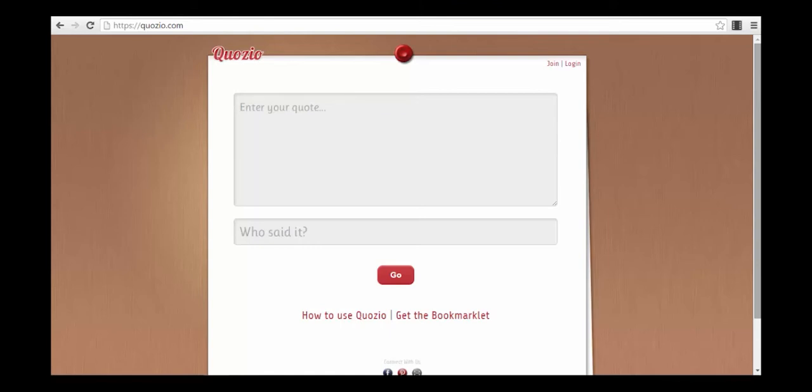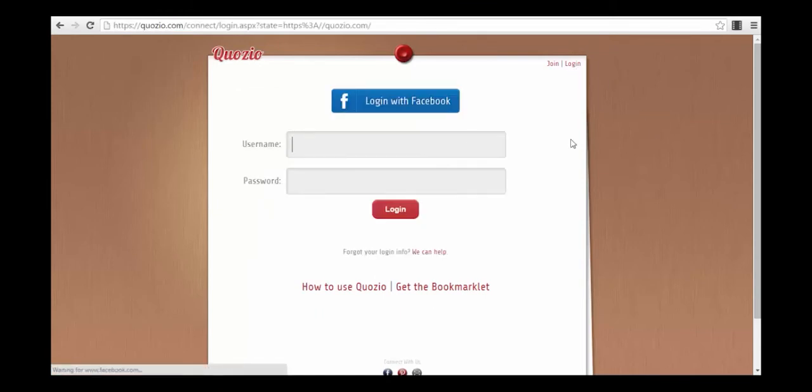So the tool that I'm showing you here, as you can see on my screen, is called Quozio.com. It's a very simple app. You can log in with your Facebook account. You have to be logged into your Facebook account, and I will show you exactly right now how you can do that. I will just log in with my Facebook account.